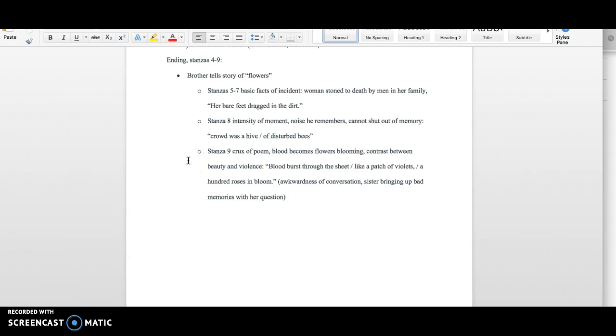Also, in stanza 9, I think this is the crux of the poem. Beautiful language to talk about something so violent and dark and sad. So the blood becomes the flowers blooming in this particular stanza. There's this contrast between beauty and violence, and I think that's the line that they're walking in the conversation, right? "Blood burst through the sheet like a patch of violets, 100 roses in bloom." This is that awkwardness in the conversation, the bad memories, the question, not knowing what to say.